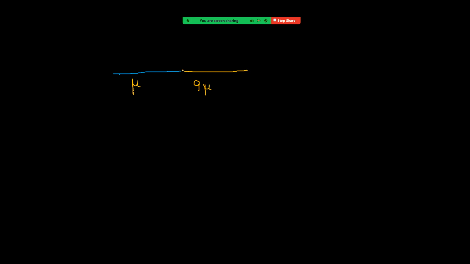So this is now the junction. How much energy is now transmitting? The fraction of energy transmitted.